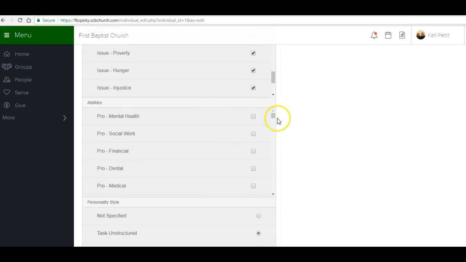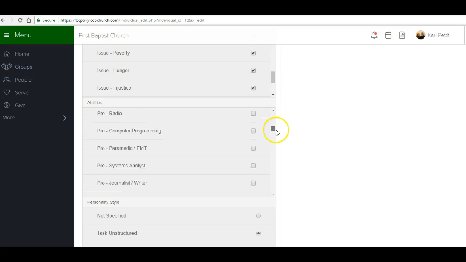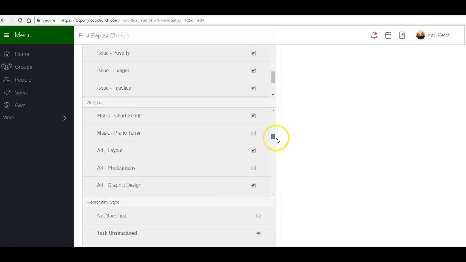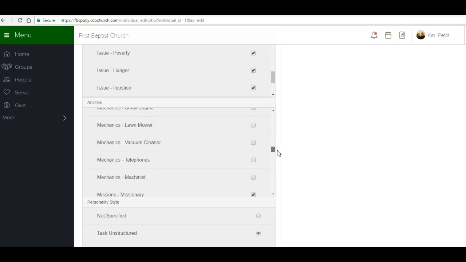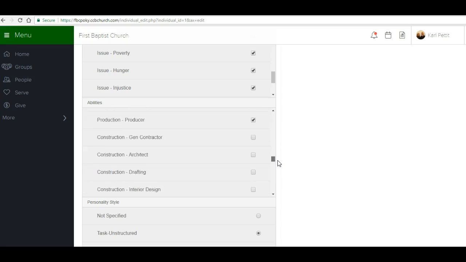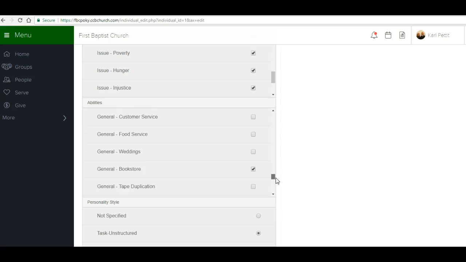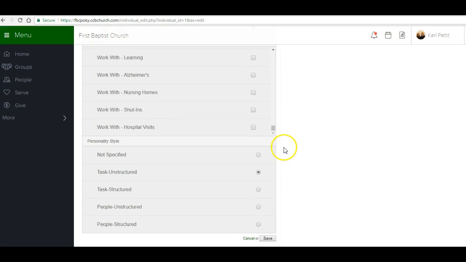And then down here on the abilities, these are your skills, your education, the things that you might do for a living, or the things that you have learned to do as a craft. And there's a ton of them. You'll see as you go down through, there's professional in all kinds of different areas. If you're a musician, if you're into art, if you like leading different things, if you're a mechanic of different kinds, there's just a ton. You just go through this whole list and check everything that applies to you. That'll go into a big pool for us here.